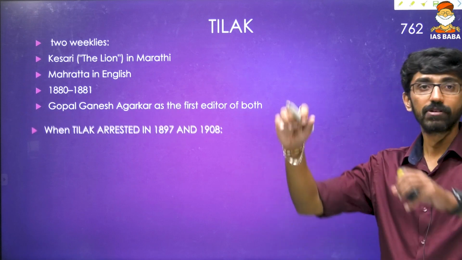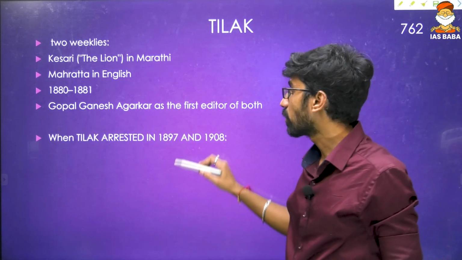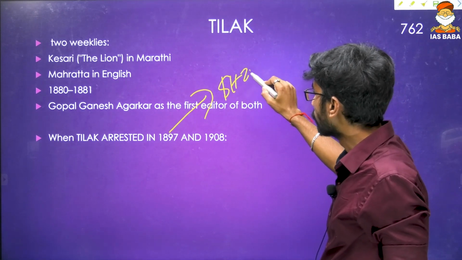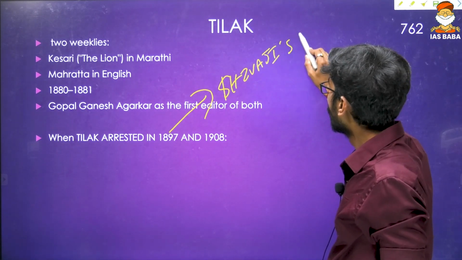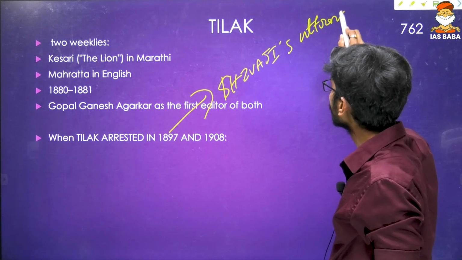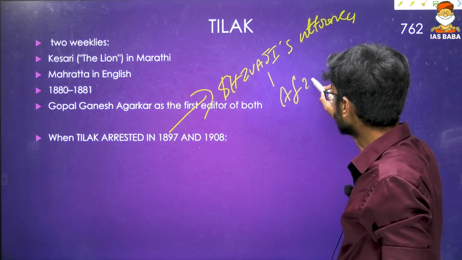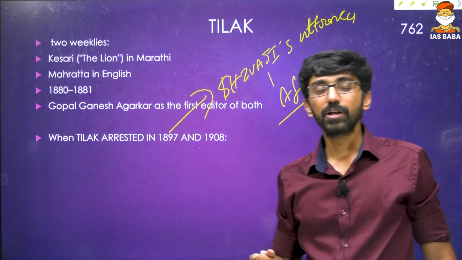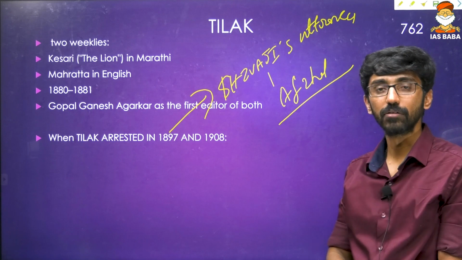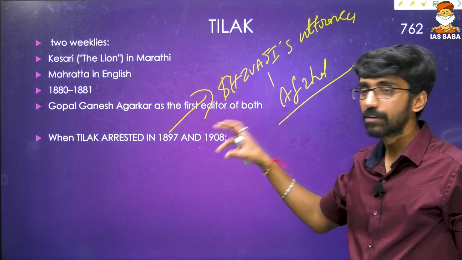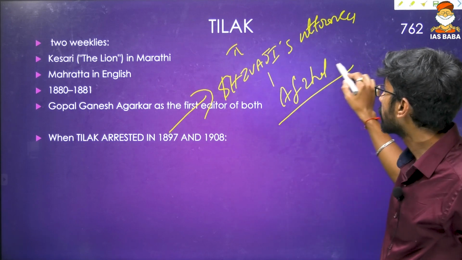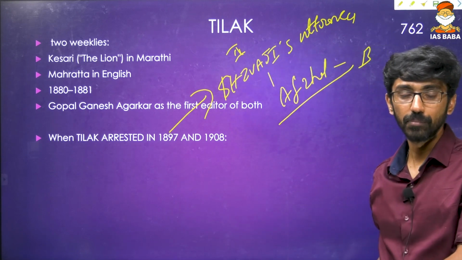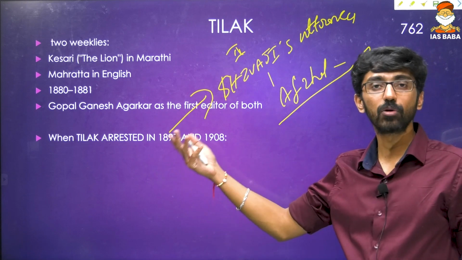And then Tilak was arrested in 1897 because he wrote a poem called Shivaji's Utterances. Shivaji killed Afzal Khan, of one of the Bahmani kingdoms. Afzal Khan belonged to the Bijapur kingdom, and Tilak equated Shivaji with Indians and Afzal Khan with Britishers. That led to the murder of a plague commissioner in Maharashtra. So that is the reason Tilak was arrested on the ground of sedition.